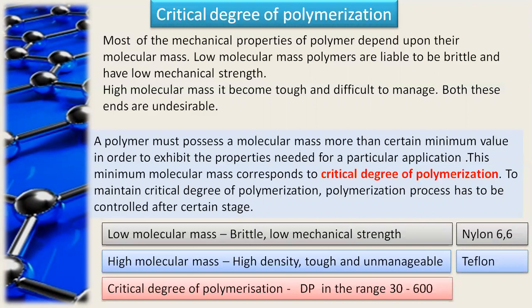If you see the example of nylon 66 and Teflon, low molecular mass polymers are brittle in nature with low mechanical strength, which is nylon 66. High molecular weight polymers have very high density, and are tough and unmanageable, which is Teflon. The critical degree of polymerization, that is DP, ranges from 30 to 600.